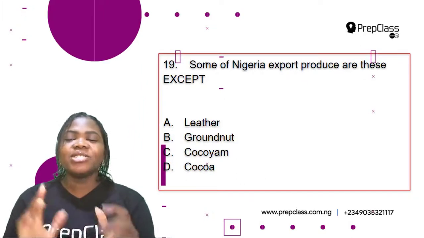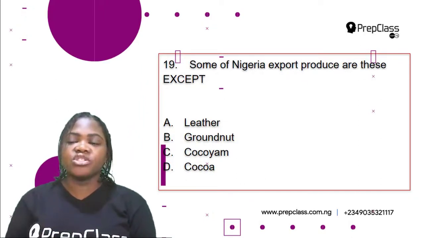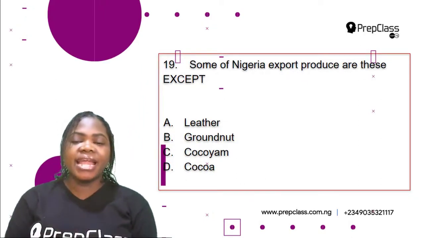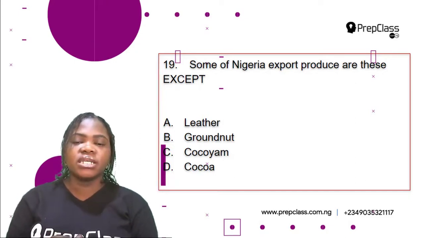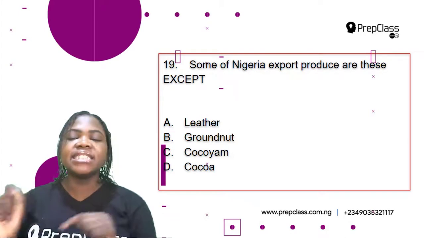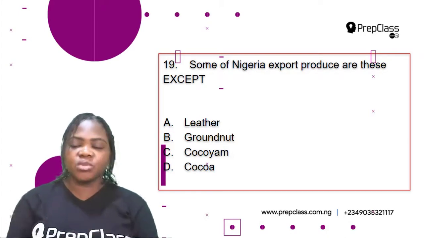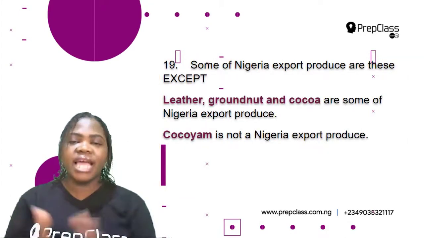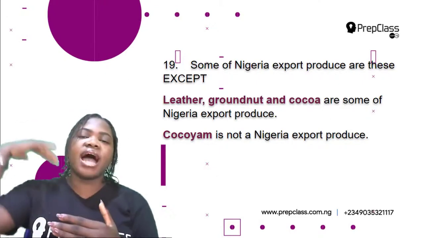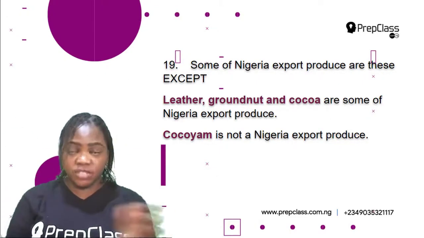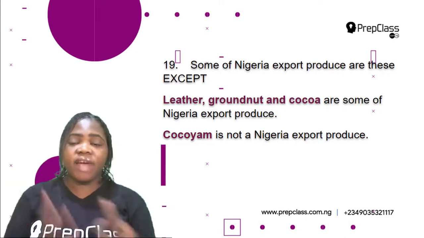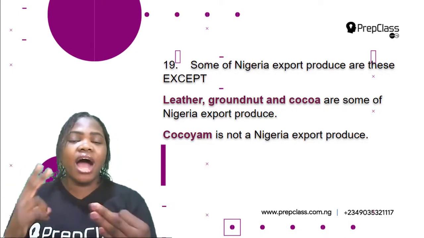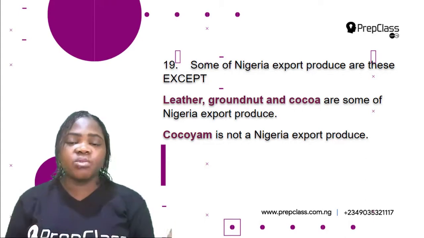Number 19. Some of Nigerian export produce are these except A, leather, B, groundnut, C, cocoyam, D, cocoa. Okay, so which of these is not a Nigerian export produce? What does export mean? This means taking our product to other countries for sale, right? Alright, so we export leather, groundnut, and cocoa. So these are all Nigerian export produce.